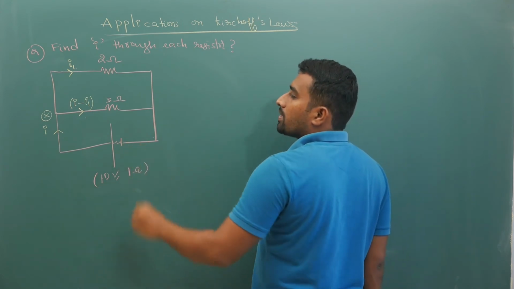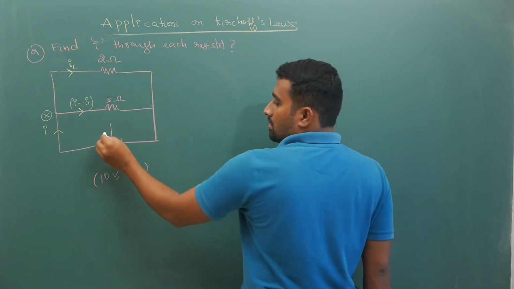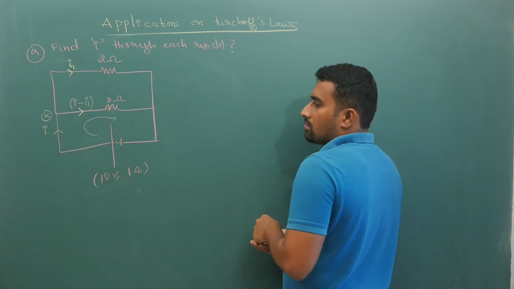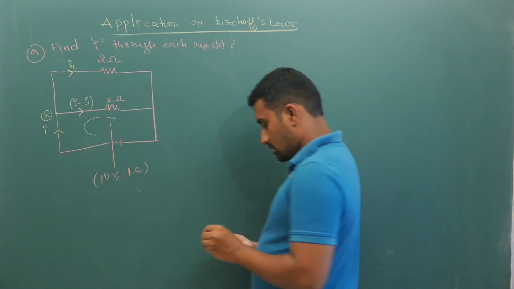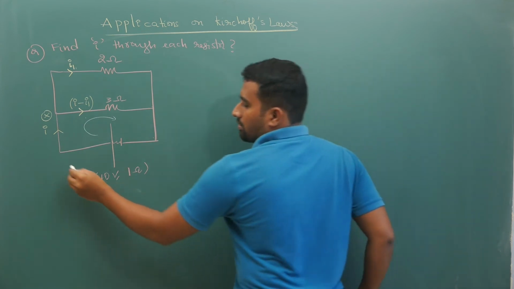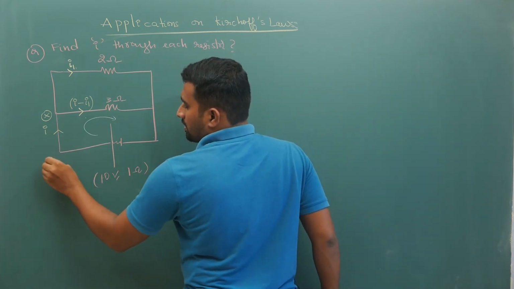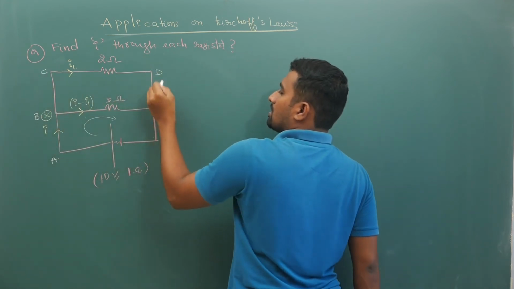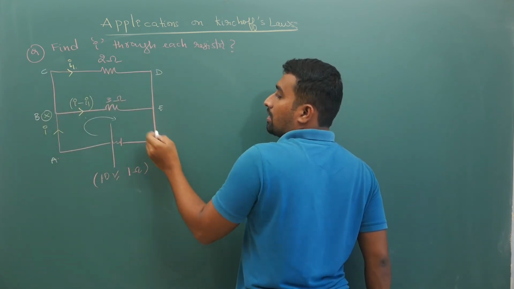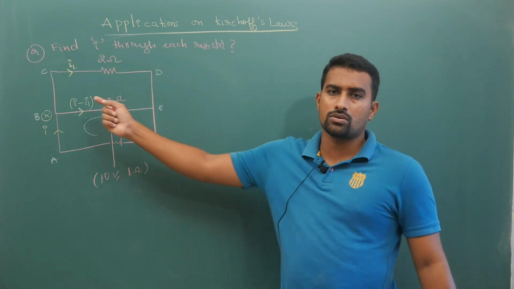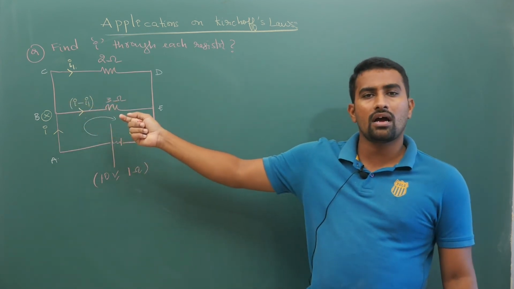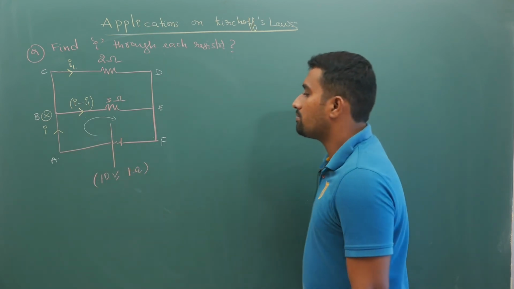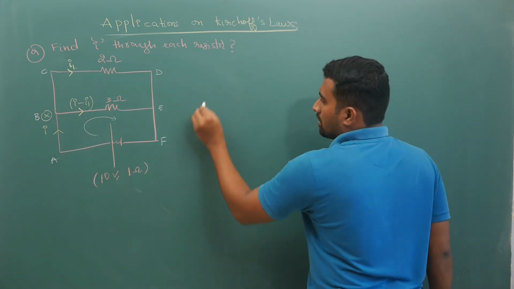Now you start applying Kirchhoff's law in the bottom loop. Always mark like this; I will use the white one. Let us say this is A, B, C, D, E, F. Now how many unknowns? 2 unknowns, I and I1. So to solve for the unknowns we need 2 equations. So just simply apply Kirchhoff's law.